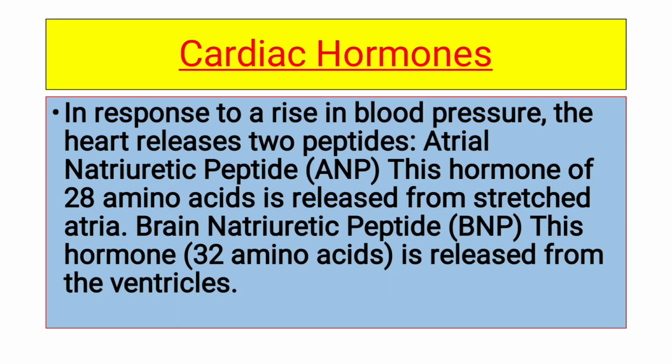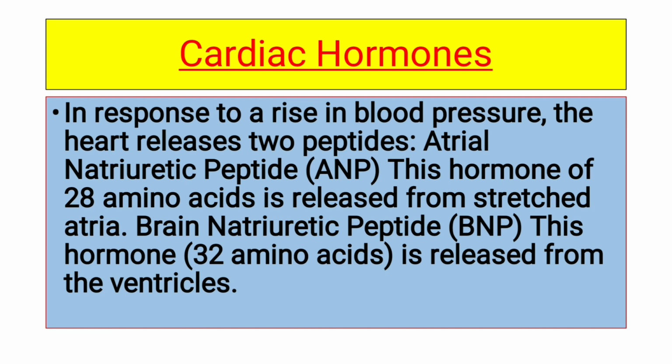We have other hormones. Let's start with cardiac hormones. Let's see from their name what cardiac hormones are. Cardiac hormones are those types of hormones that are produced by the heart in response to blood pressure. Why does the heart produce these hormones? In response to a rise in blood pressure, the heart releases two peptide hormones. So the hormones the heart releases are peptide in nature.